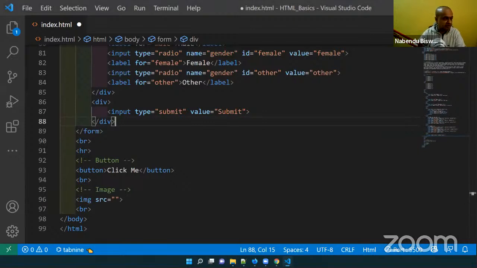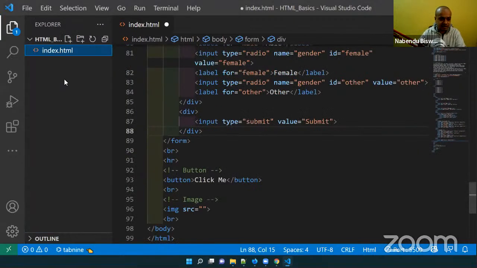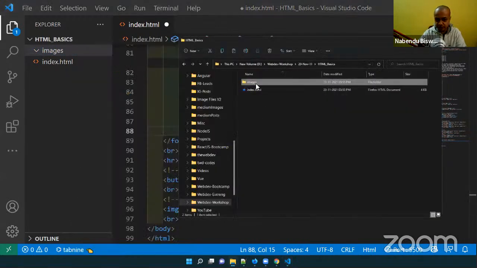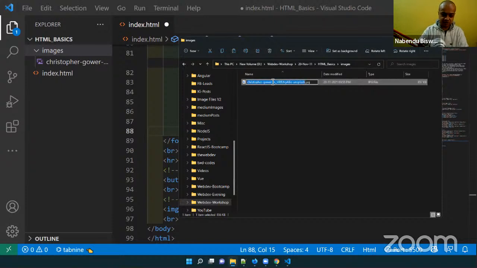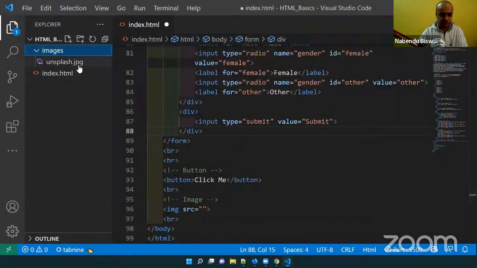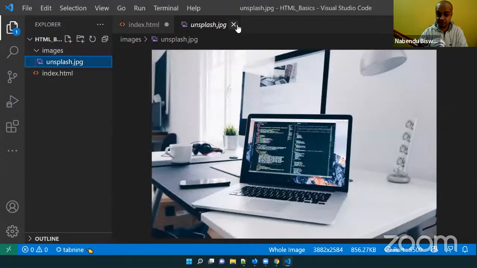So generally, for images, we have an images folder. So I will create an images folder, and then I will reveal it in File Explorer. It will come here, and I paste the image here, and let me call the image unsplash only. Close it, and it has been shown like this, and it's a big image actually.